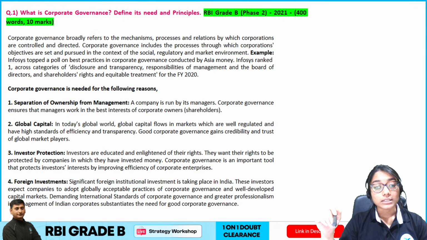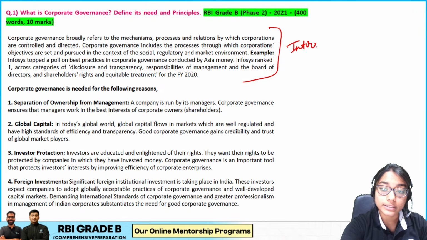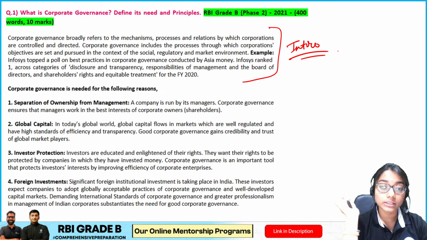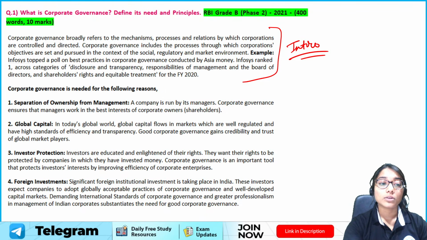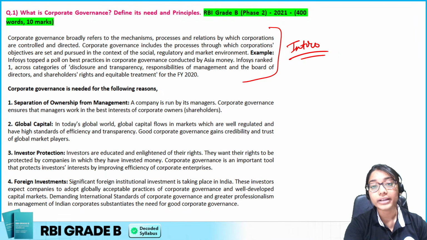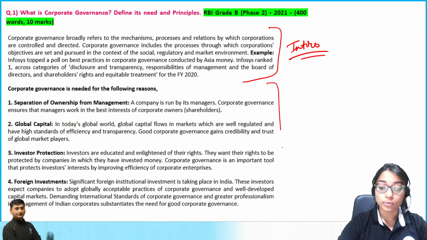When we have a look at this answer, my intro is simply defining corporate governance and saying its requirement, why it's needed because of various aspects which we have already discussed in the crux, in the keywords. Then we move on to the body.